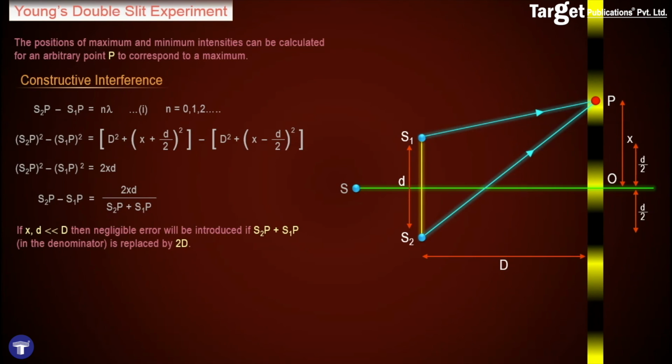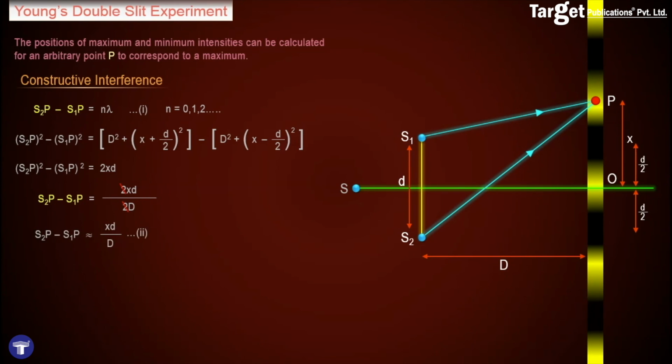Now, we assume that x, which is the position of the point P from the center of the interference pattern, and small d, which is the distance between the pinholes, are much smaller than the distance of the screen from the pinholes. Thus, we are considering a case when the screen is at a large distance from the source. In such a case, S2P and S1P can both be approximated to be equal to capital D, and S2P plus S1P can be replaced by 2D. The 2's cancel, and S2P minus S1P approximately comes out to be xd by D. This is the condition for constructive interference in Young's double slit experiment.